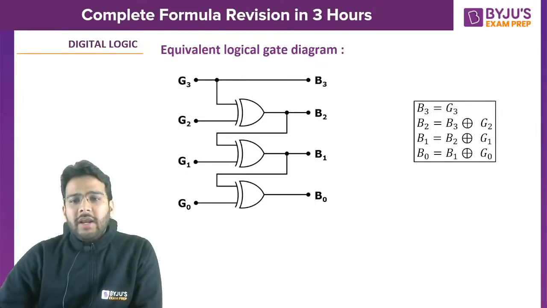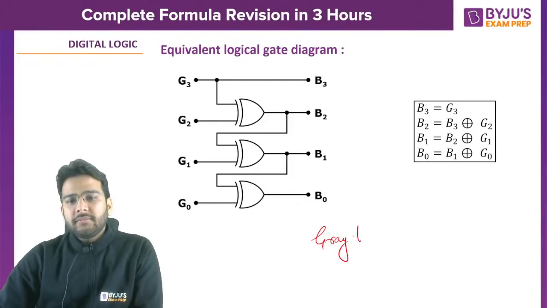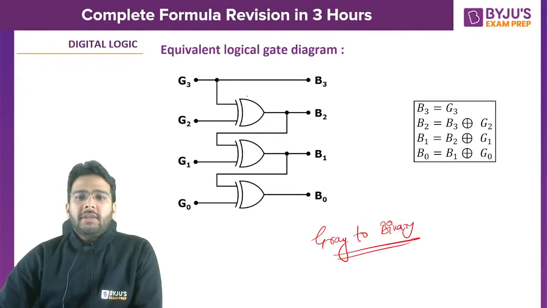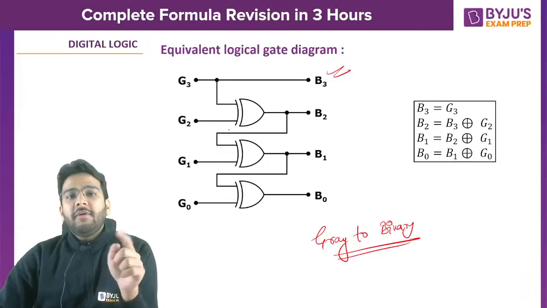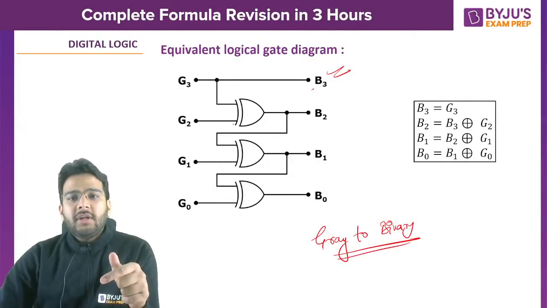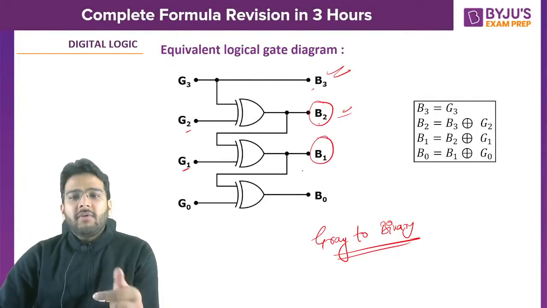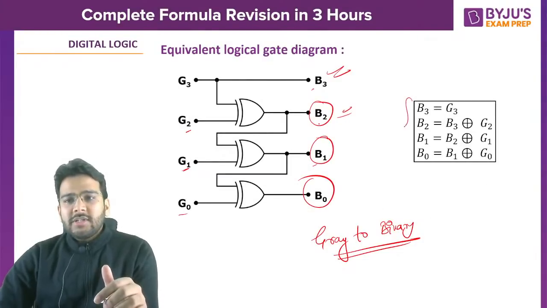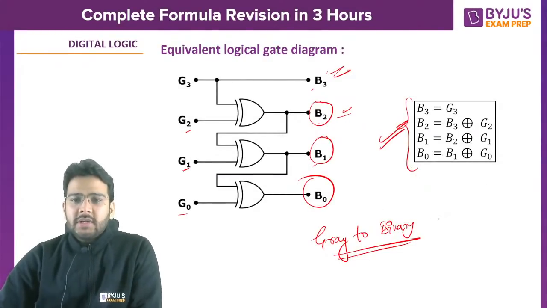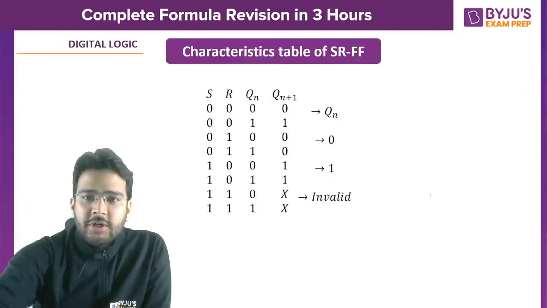What about gray to binary? G3 will be directly equal to B3, and then we perform XOR between B3 and G2, then we get B2. Then we perform XOR between B2 and G1, then we get B1. Then we perform XOR between B1 and G0, then we get B0. So this is the formula I have written here. This is for gray to binary conversion.